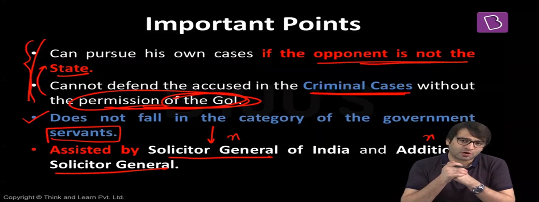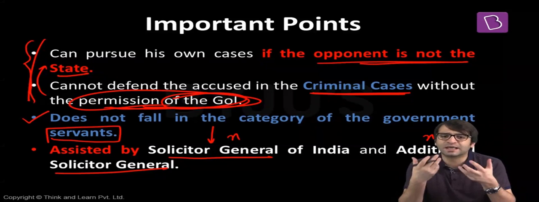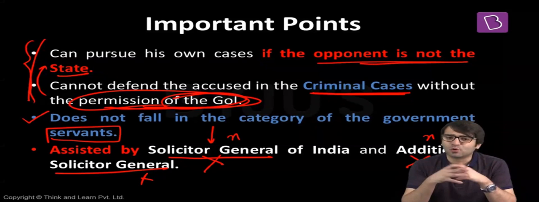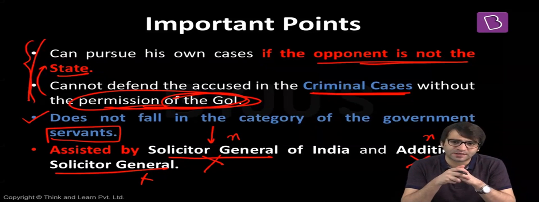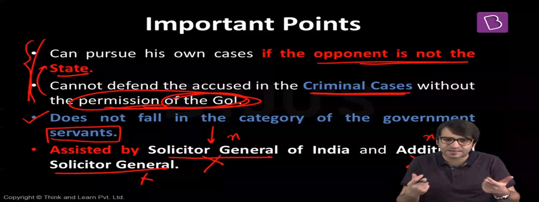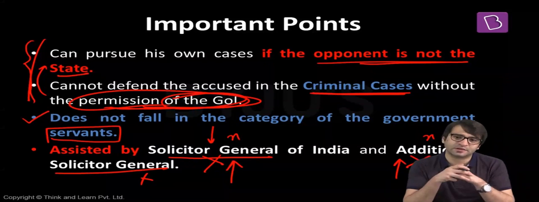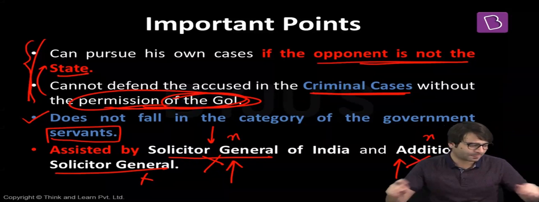But there is one important distinction that you have to draw. The Attorney General of India is a constitutional post, a constitutional entity. The Solicitor General and Additional Solicitor General posts are not mentioned in the Constitution. The Constitution only talks about the Attorney General of India. And to assist the Attorney General of India, we have some extra-constitutional entities as well. That is what we call Solicitor Generals and Additional Solicitor Generals of India. That is what you need to understand from this topic, Attorney General of India, primarily relevant for your prelims examination.